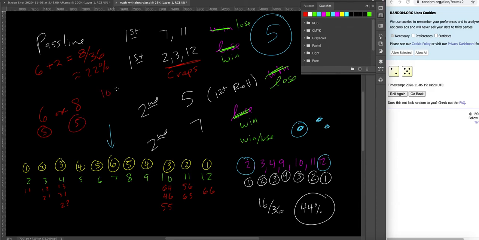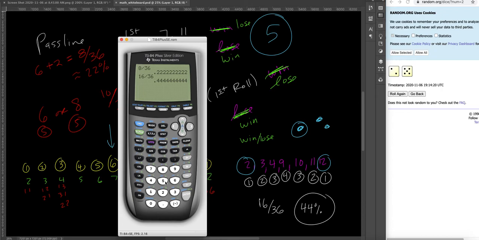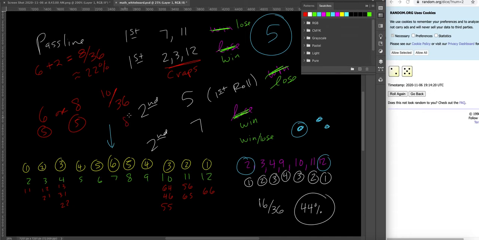So that's a total of 10 out of 36. If we divide those, we get 10 divided by 36, and we get 28%. So less than a third of the time, anything below 50% is pretty bad because it just pays even money again. And so this is actually a worse bet than the field.